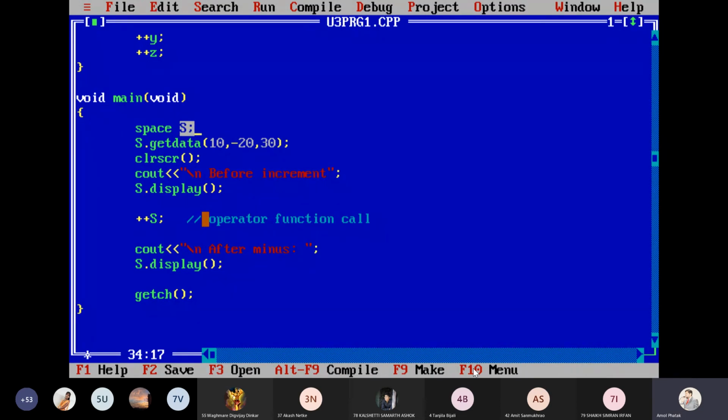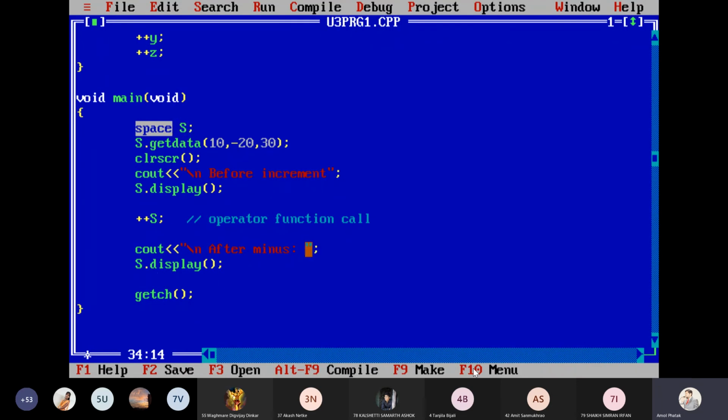And as head of department, I decided that whatever marks you have received, I want to give +1 to everyone. Okay, so in that case, if I use the plus plus operator, only addition of 1 mark is to be added. So this should be applicable to all the students, not to a single one. So that's why I'm having it here instead of space. This will be the class, maybe your SY term work, and within that I'm having all the marks.